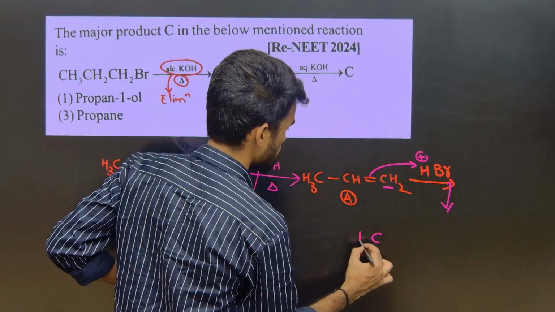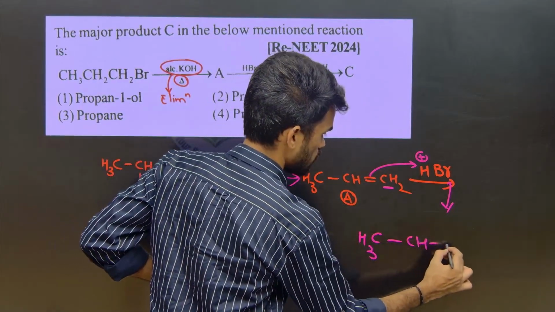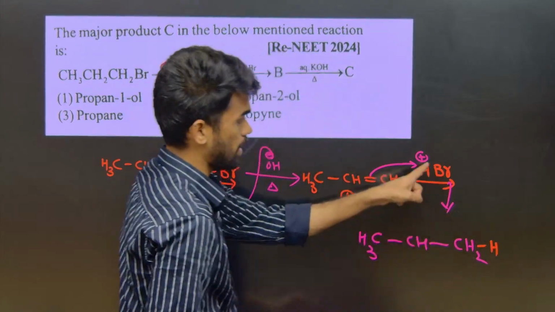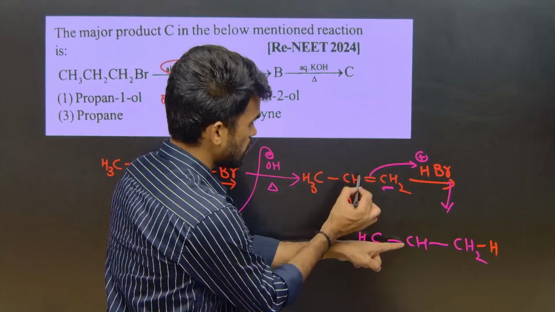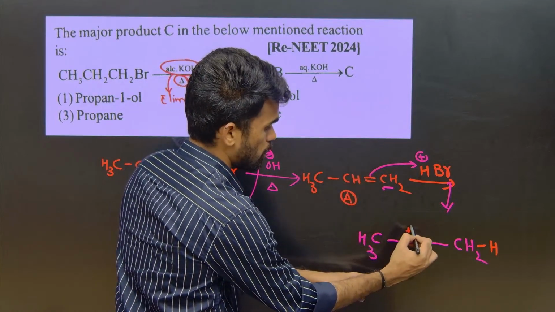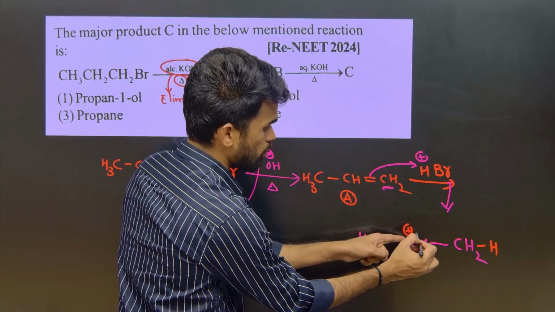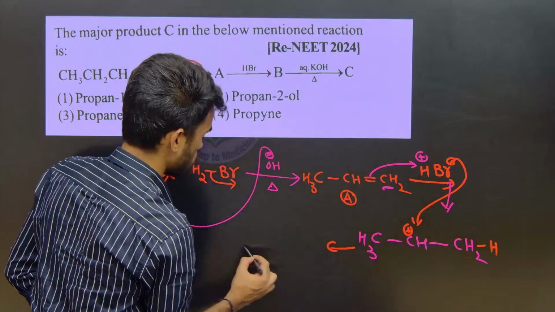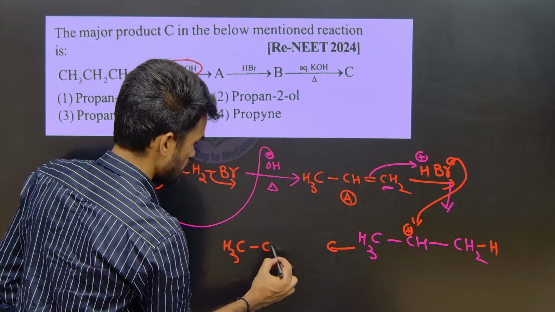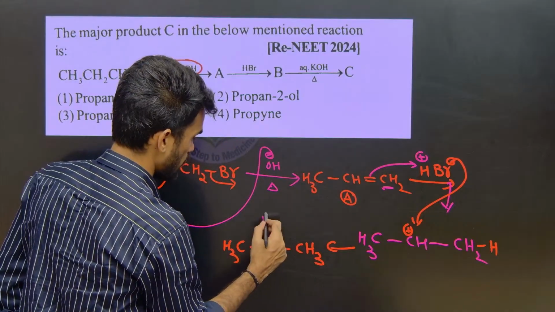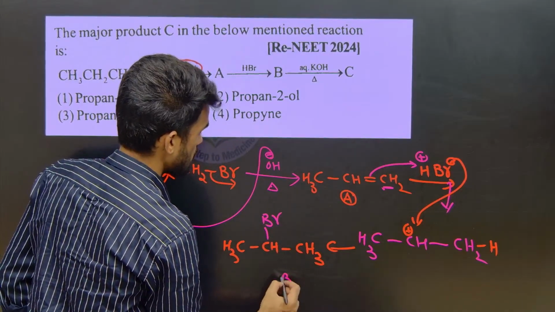The other carbon loses the pi bonded electrons, therefore it gets a positive charge. On this secondary carbocation, the bromide ion attacks. Therefore it gives us CH3, CH, CH2, CH3, with bromide here. So this is our B.